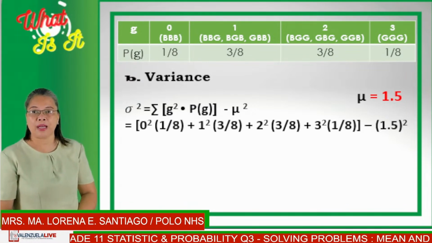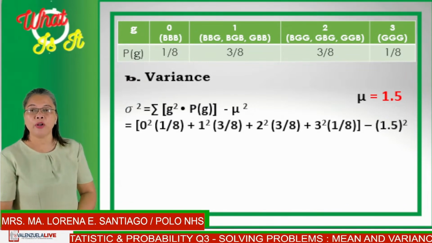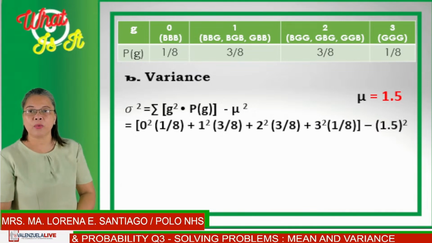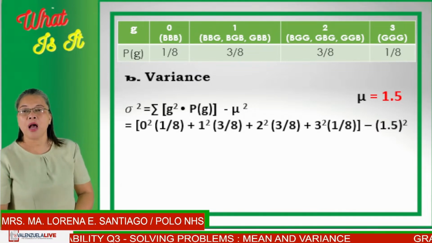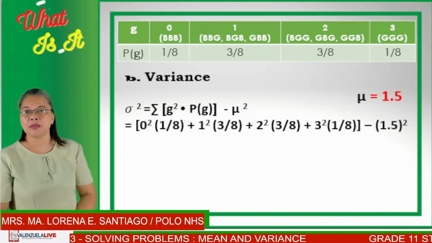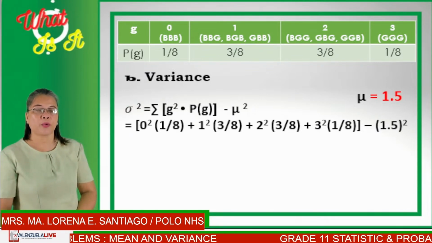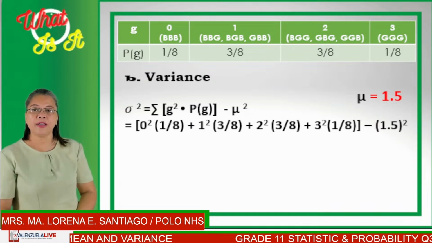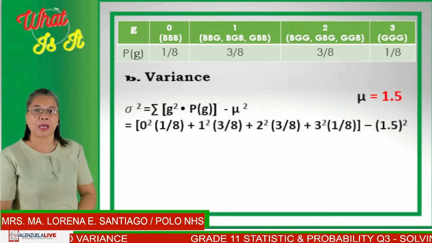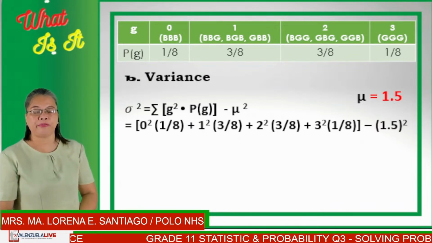Thus, we can now have 0 squared times 1 over 8 plus 1 squared times 3 over 8 plus 2 squared times 3 over 8 plus 3 squared times 1 over 8. And then all of this will be subtracted by the square of 1.5.